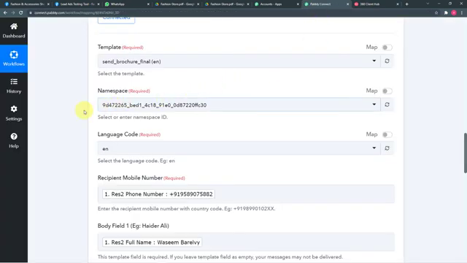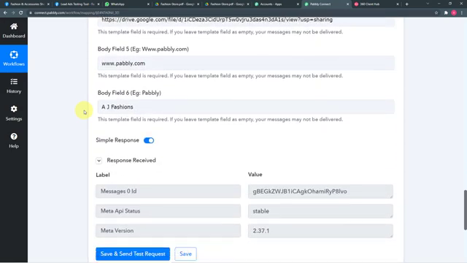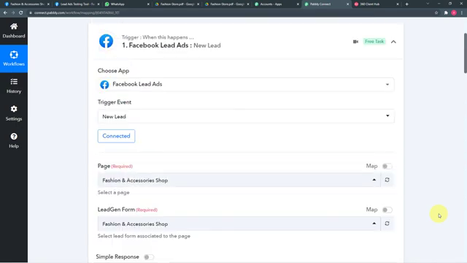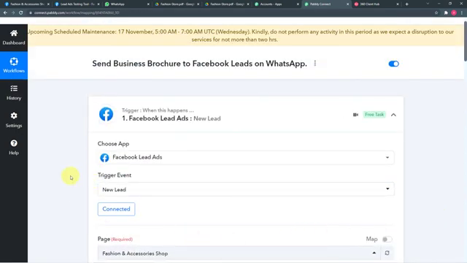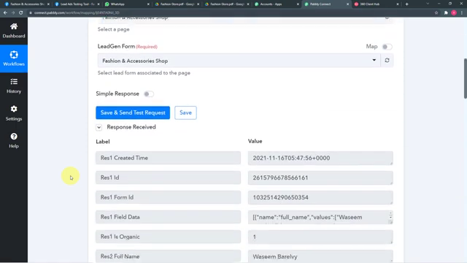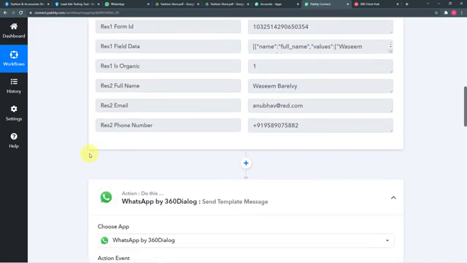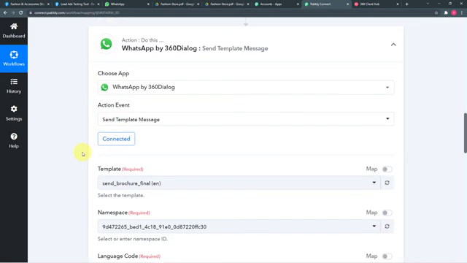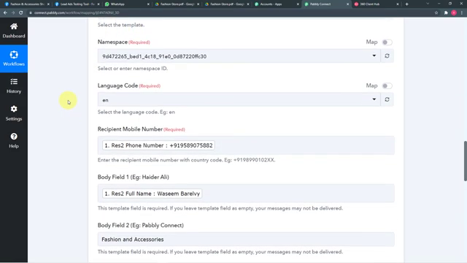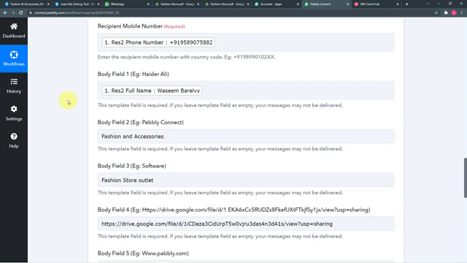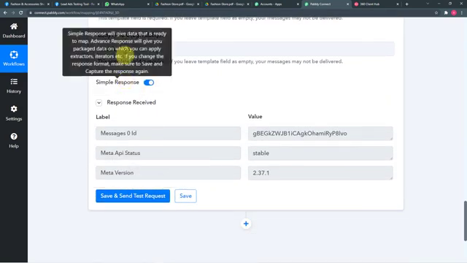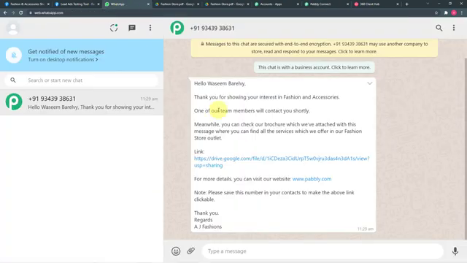So the connection with WhatsApp is working fine, and the workflow is completed. Now let me give you a quick recap of what we have done here. First of all, in this trigger window, we selected Facebook lead ads. Then we connected it, selected our page, and captured the data of a new lead. After that, we connected the 360 dialog application to send messages on WhatsApp. We selected the message template, filled the required details for the body fields in our message template, and when I clicked on save and send test request, you saw that the WhatsApp message arrived.